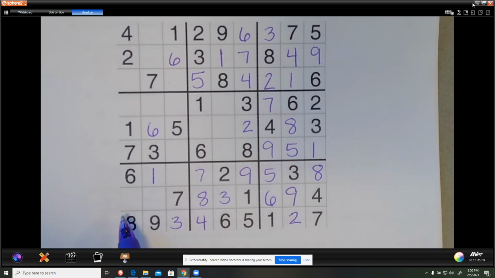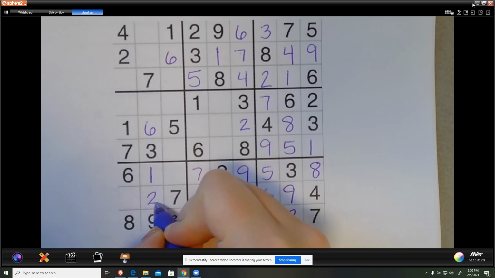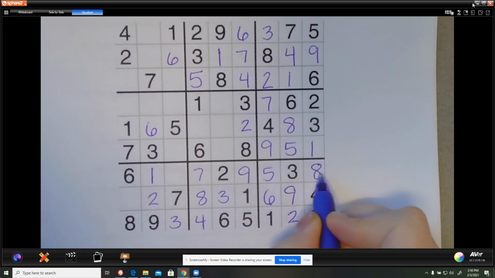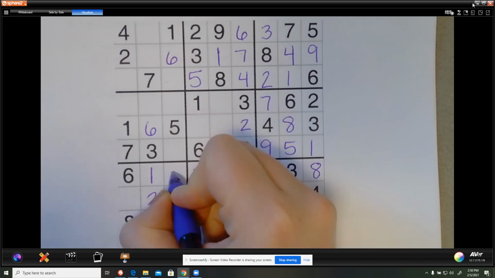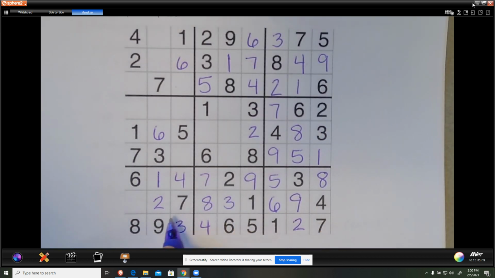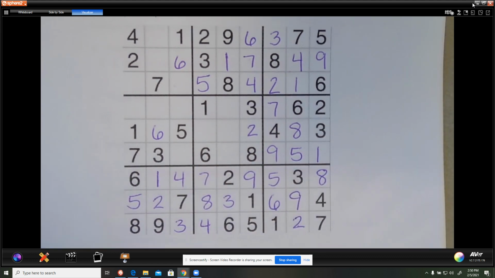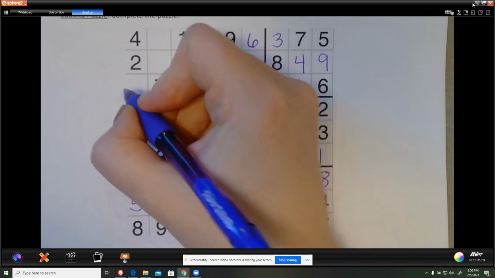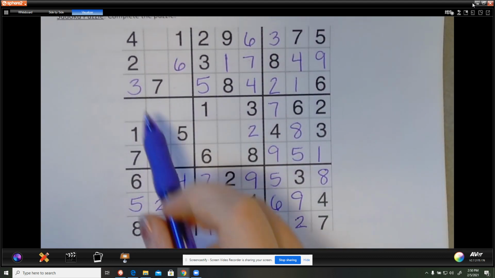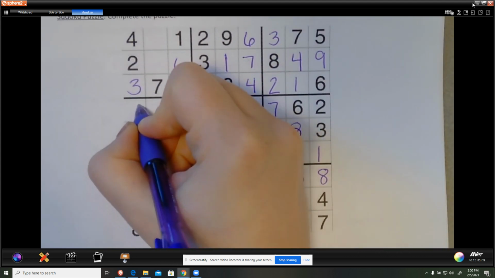1. This has to be the 2 because this column took that 2, this row took that 2. 3, and then I need a 4. This has got to be it. And this has got to be a 5. 1, 2, I need a 3. It's got to be there. 4, 5, 6, 7, 8. There's a 9.